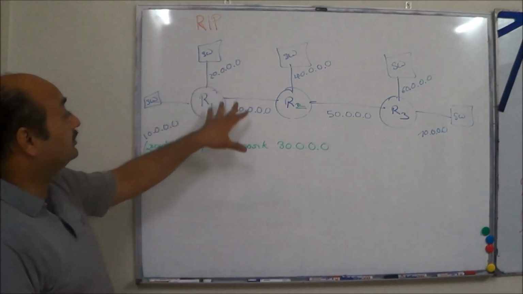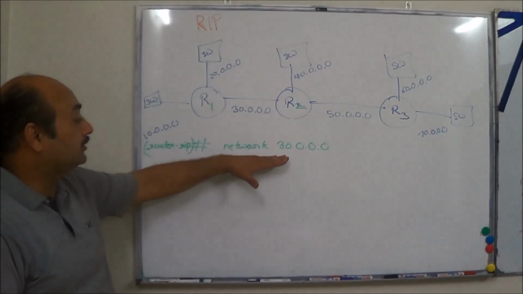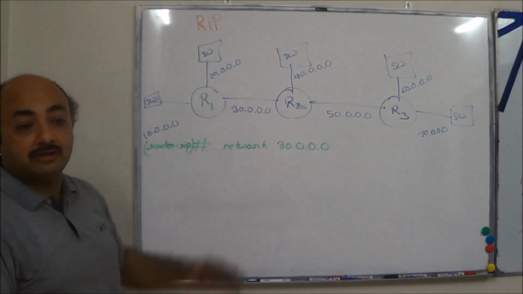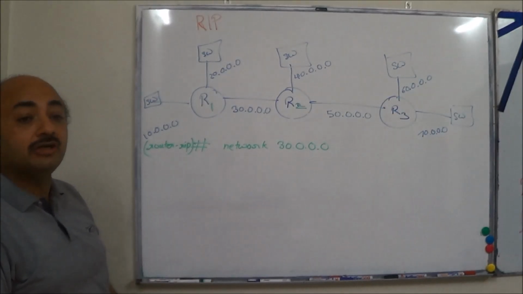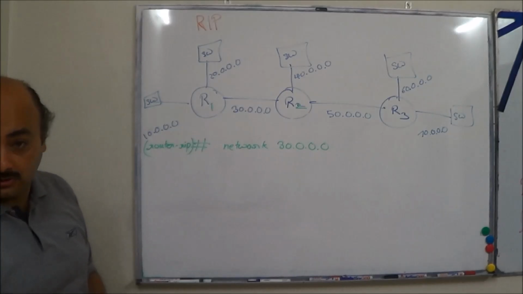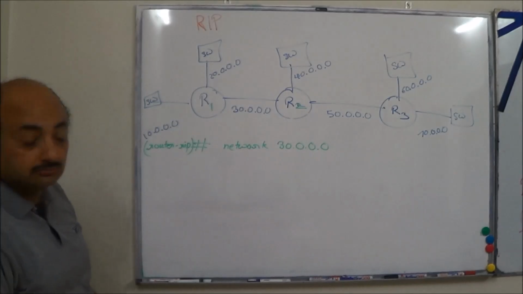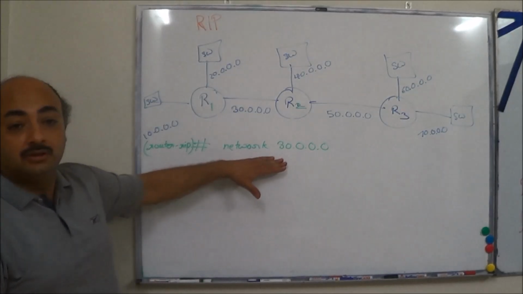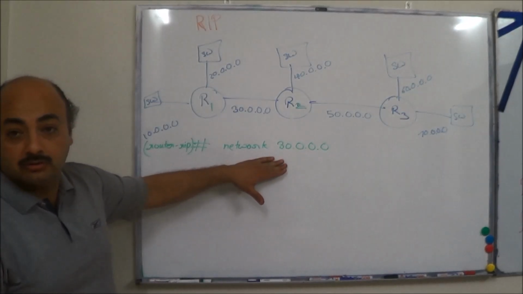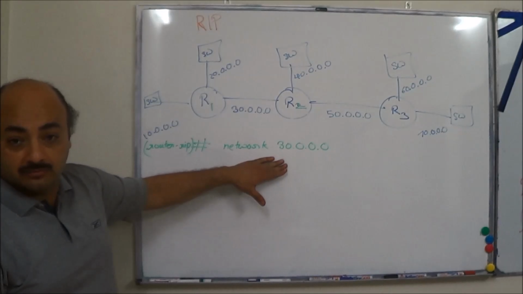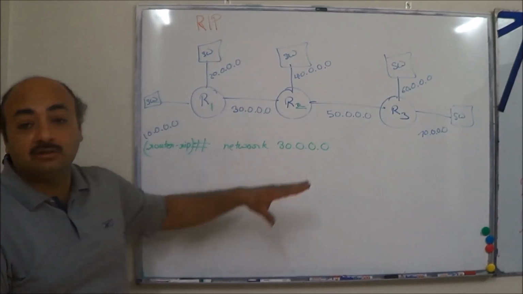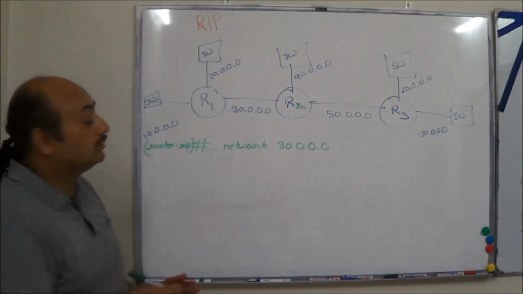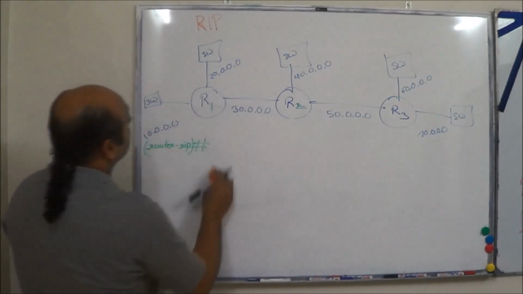For advertising these three networks, how many statements do you have to write? Three. 1, 2, 3. How many have I written? One. So which network gets advertised? 30 network. Understand? Yes, sir. So this is one statement. By enabling 30 network, the network 30 is getting advertised. Alright? Now look at it from this angle.